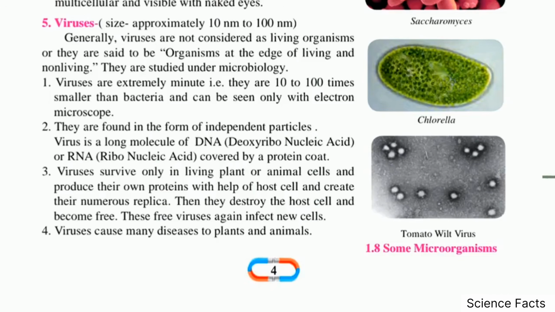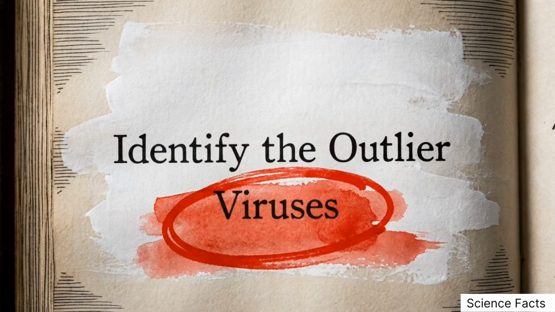This electron microscope image of the tomato wilt virus shows why they are a biological paradox. Viruses exist at the edge of living and non-living. They are inert molecules of DNA or RNA that only replicate after invading a host cell. Because they break Whittaker's standard classification rules, viruses are frequently used for trick questions on competitive exams.